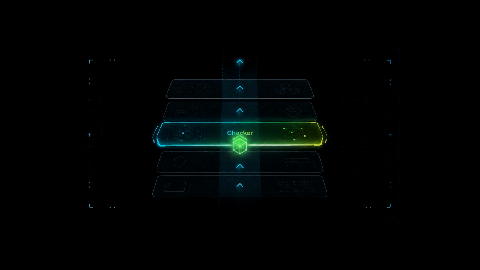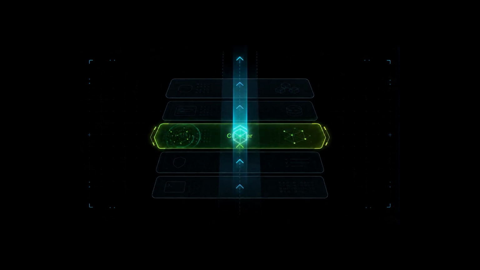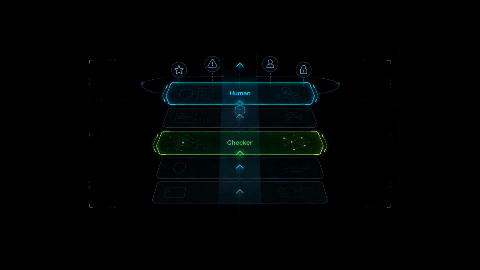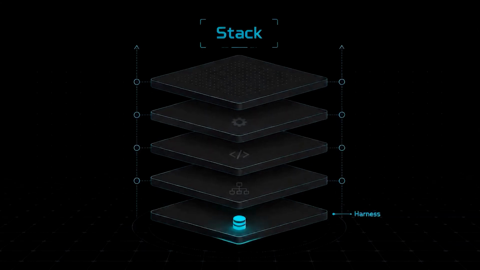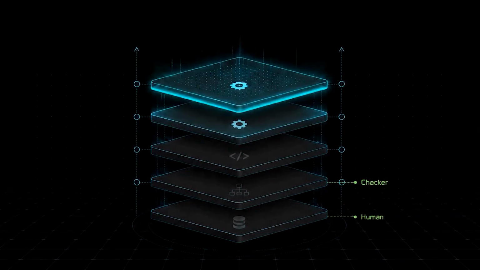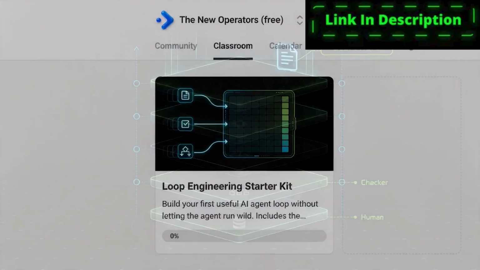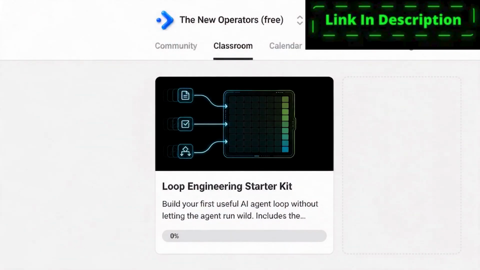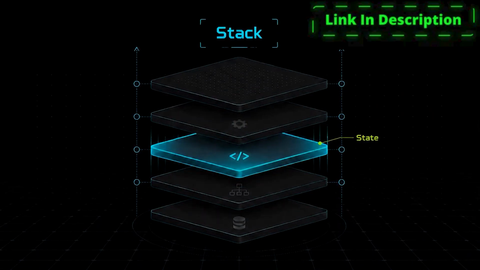Layer 4 is the checker. The maker makes, the checker checks. The checker should be boring, strict, and evidence-driven. Layer 5 is the human checkpoint. You do not remove the human from everything. You remove the human from the repetitive parts. The human stays where judgment matters, like architecture trade-offs, taste, product decisions, risk, permissions, and customer impact. That is the operator stack: harness, contract, state, checker, human checkpoint. And this is why the free starter kit starts with the loop contract. If the contract is vague, every downstream agent will be vague.